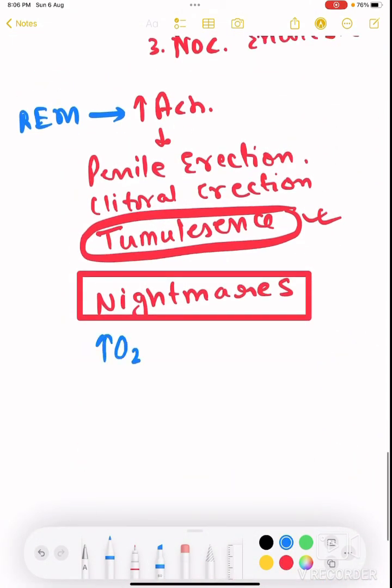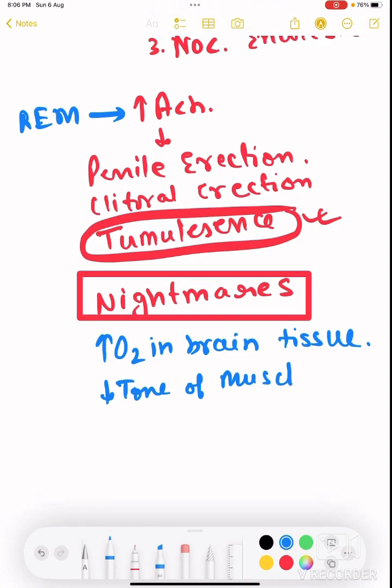And one more thing, increased oxygen in brain tissue is present in REM sleep, right? Because your brain is thinking. If your brain is thinking, then you will require more oxygen, right? And decreased tone of muscles. Because of decreased tone of muscle, what will happen? Paralysis. Muscles will get paralyzed and actually relax.